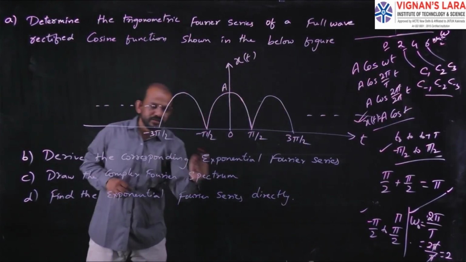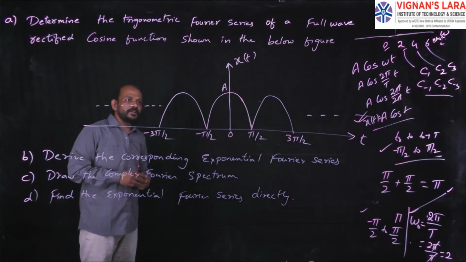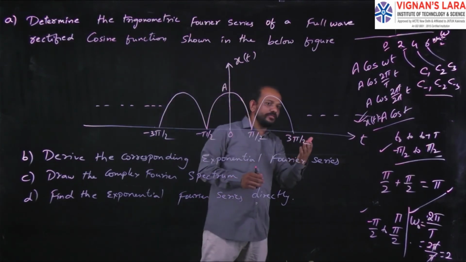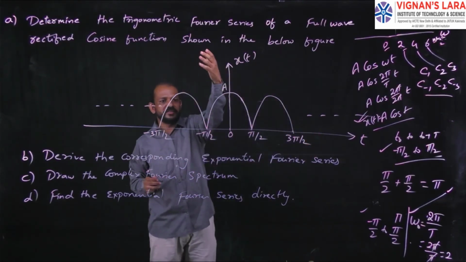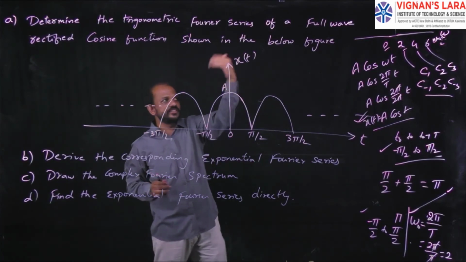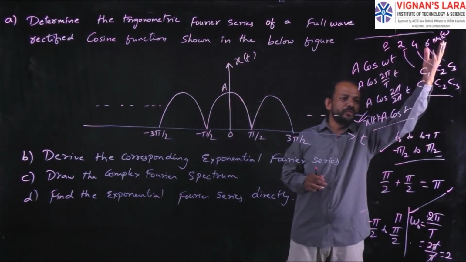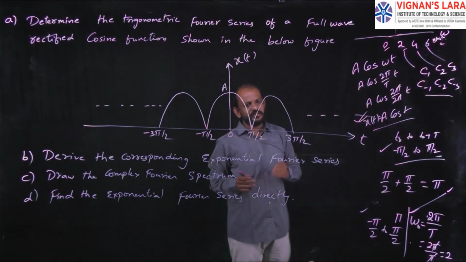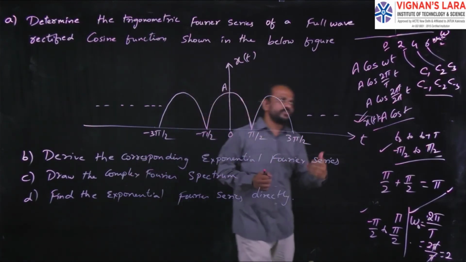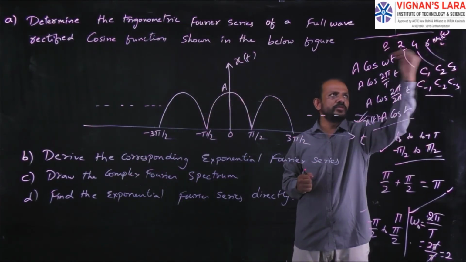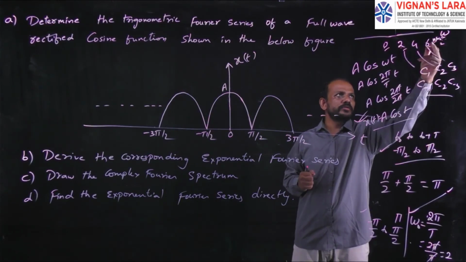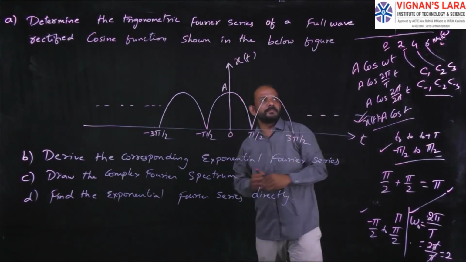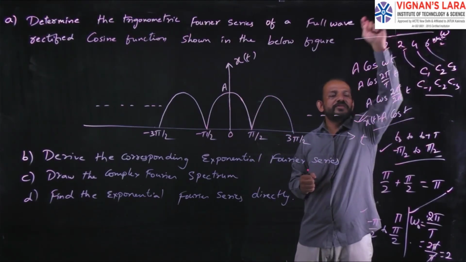To do this, we have to go for the amplitude spectrum, because here the Cn value is a real value. So draw the amplitude spectrum, that is the graph for the amplitude of that Cn, the exponential Fourier coefficient, versus frequency omega, where omega equals n omega naught. I know the omega naught value is 2, and n value is from minus infinity to plus infinity. So substitute those values: 0 into 2 is 0, 1 into 2 is 2, 2 into 2 is 4, 3 into 2 is 6, 4 into 2 is 8. So 0, 2, 4, 6, 8. In the same way, this side also it will come. So for n equal to 0, the value is C0. Find out the value of C0.